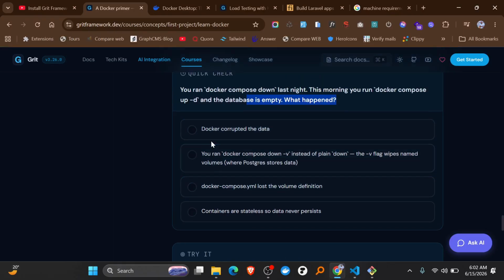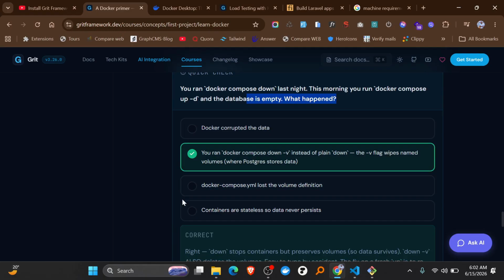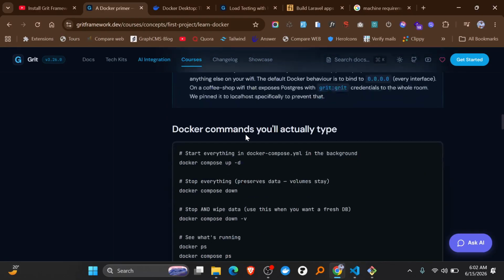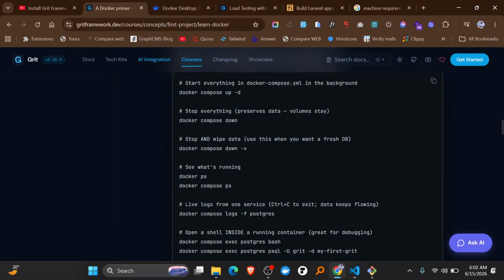So what happened? The answer: Docker corrupted data? No. You ran Docker compose down -v instead of plain Docker compose down. The -v flag wipes named volumes where Postgres stored the data. So this is of course the correct answer. In the Docker commands I added here, you can see there is Docker compose down -v. This stops and wipes all the data that is saved on those containers.